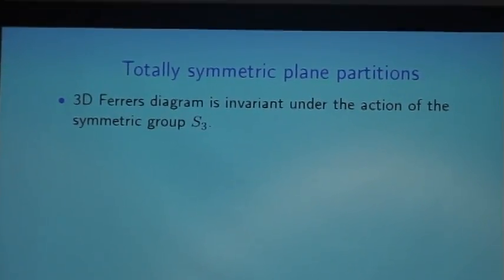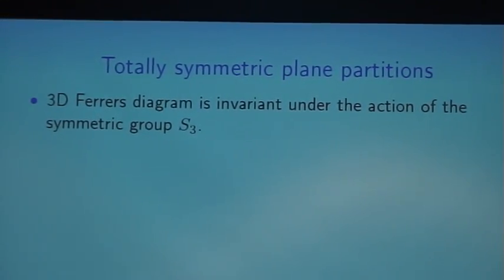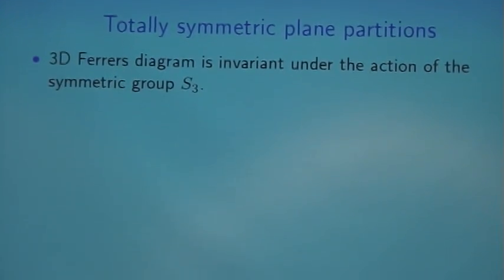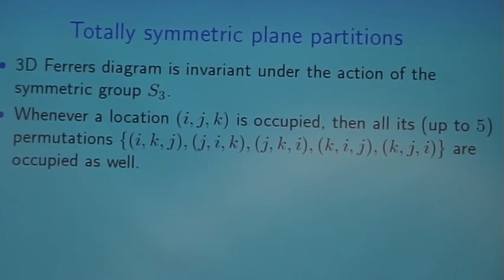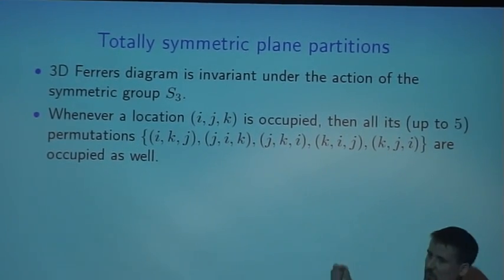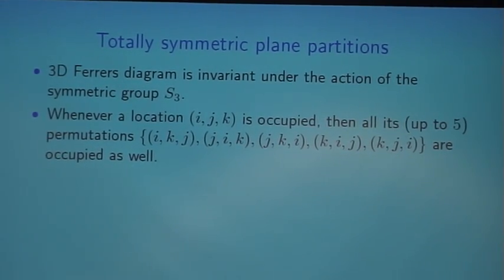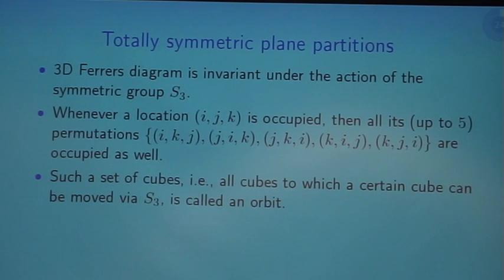Okay, so this is a general plane partition. We are interested in special cases, namely plane partitions that are totally symmetric. This means that the set of these cubes is invariant under the action of the symmetric group S3. So you can rotate, you can reflect. This is just another formulation: whenever a position (i,j,k) is occupied, then all its permutations have to be occupied as well. The same holds if it's empty, then all these other places have to be empty too. I will show a picture in a second and then it becomes quite clear what it is.